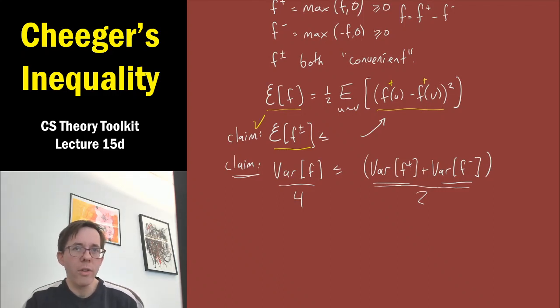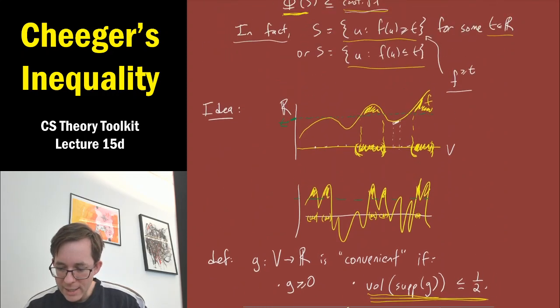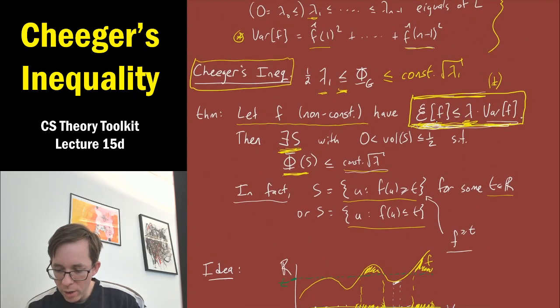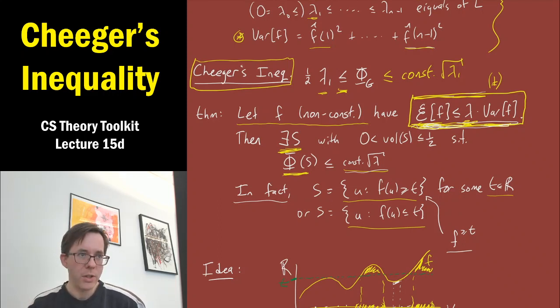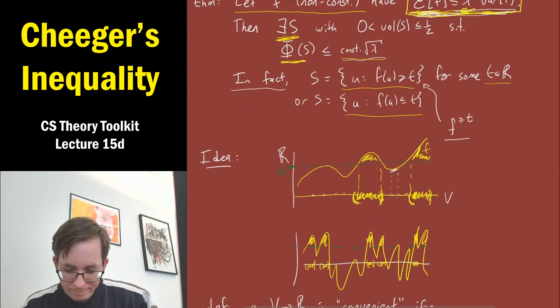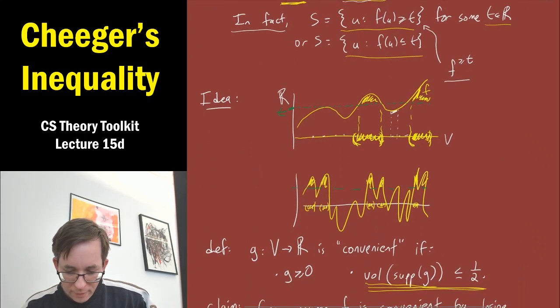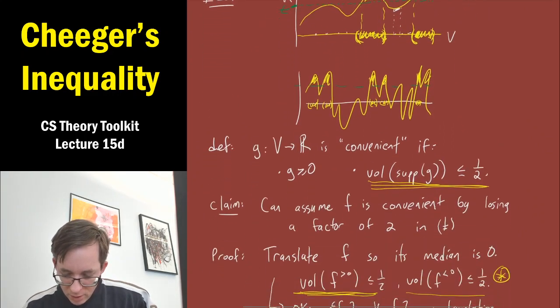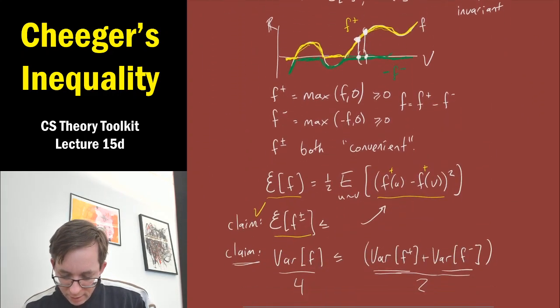It has at least a quarter of the variance, and its quadratic form is smaller. Okay, which means that it satisfies this inequality here up to a factor of 4. The left-hand side went down. The right-hand side went down by a factor of at most 4. Okay, so the lambda value changed by a factor of at most 4. Okay, so I just need to justify this little claim.